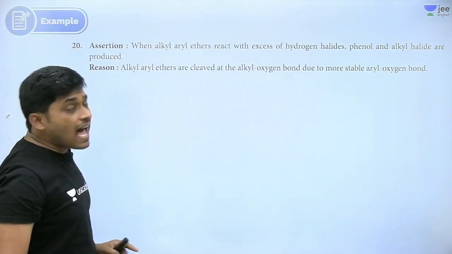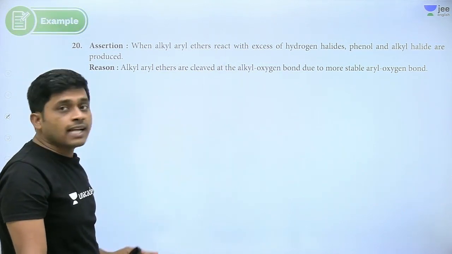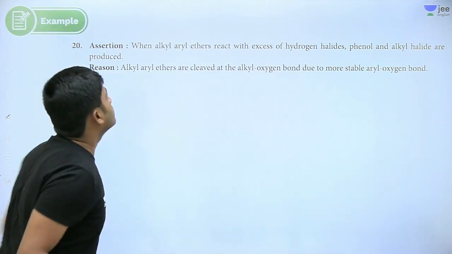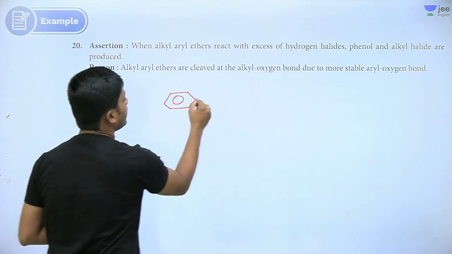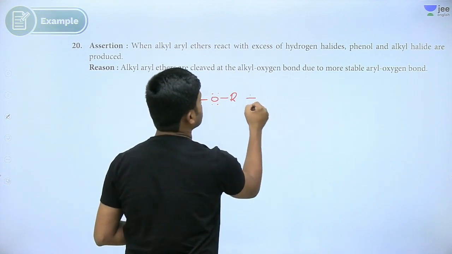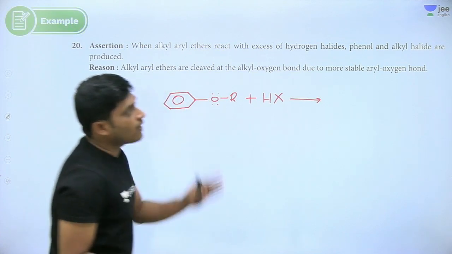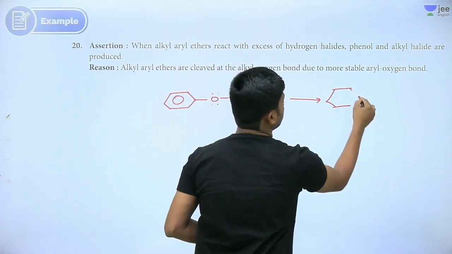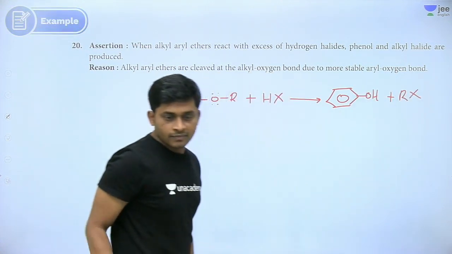alkyl aryl ether, the last question in assertion reasoning. It reacts with excess of hydrogen halides, and phenol and alkyl halides are produced. See here, this is an aryl alkyl ether reacting with HX. So what is formed here? Phenol and alkyl halide. Yes or no?